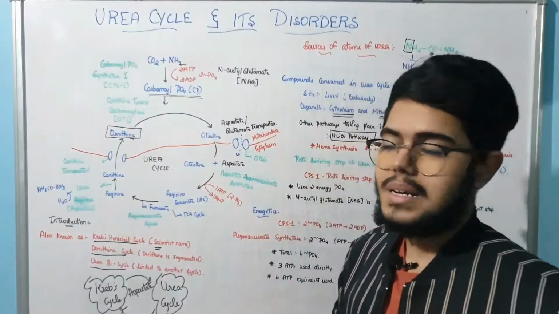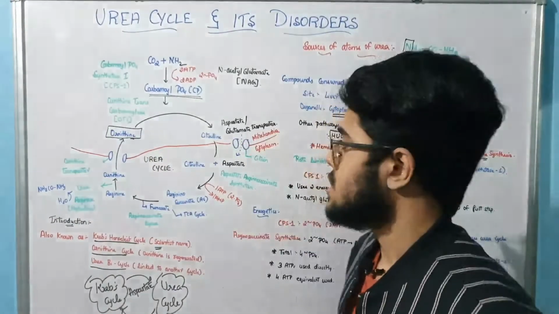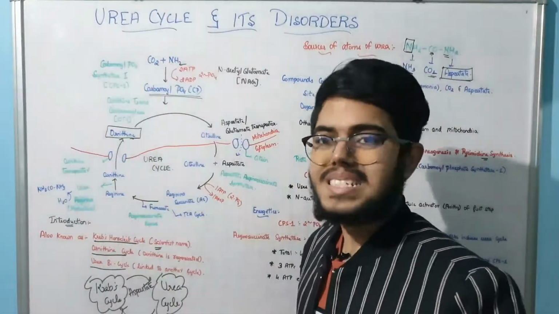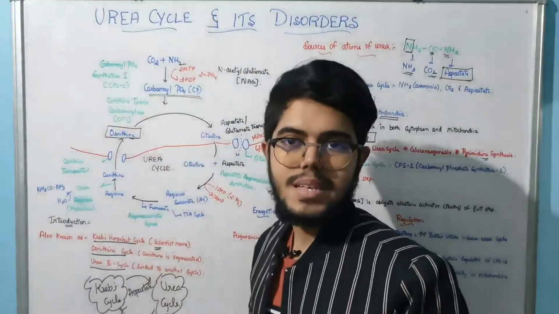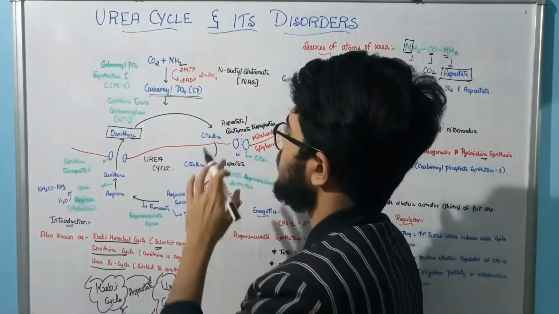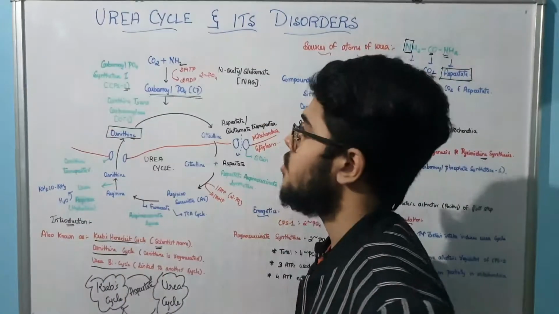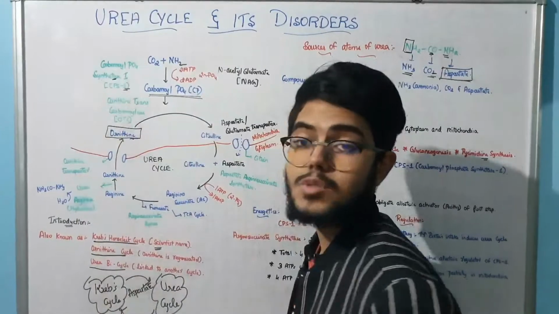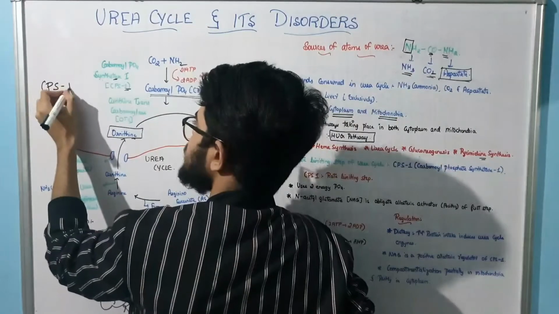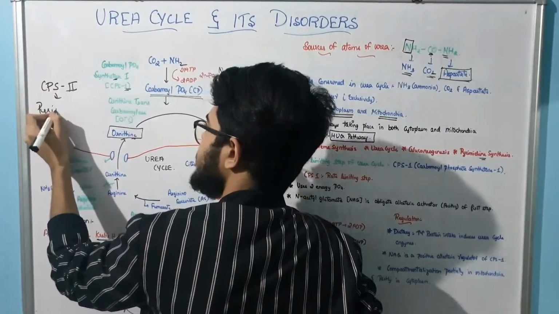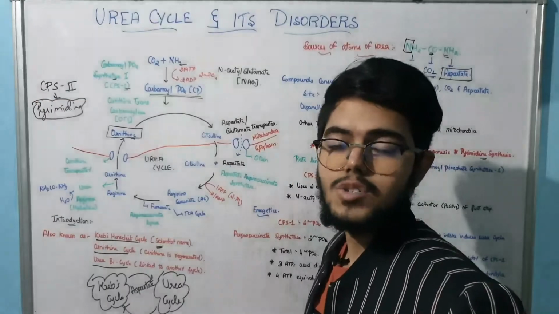These are all the pathways which take place in both the cytoplasm as well as the mitochondria. Very simple, right? Next we will move on to the reactions of the urea cycle proper. Now the carbon dioxide, CO2, plus NH3, will combine to form carbamoyl phosphate, CP. It has an enzyme called CPS1, carbamoyl phosphate synthetase 1. Remember, synthetase 1. We have one more similar enzyme, CPS2, which takes place in pyrimidine synthesis. Remember, students, CPS2 is also there, don't confuse.